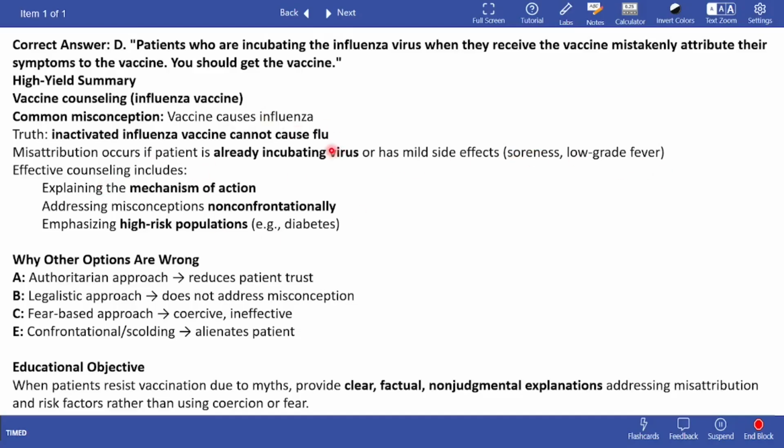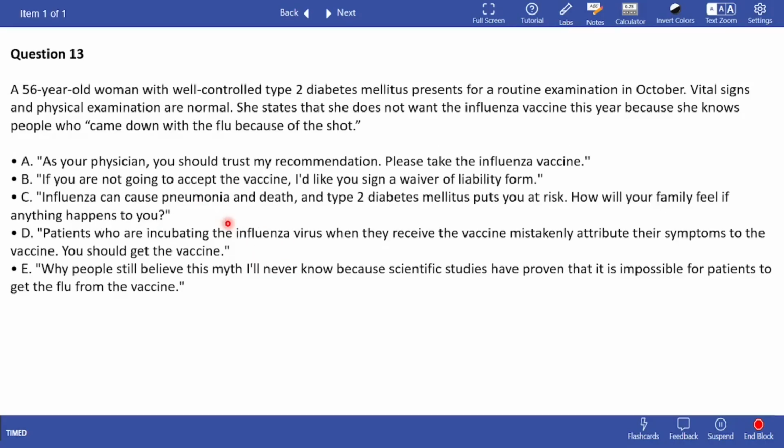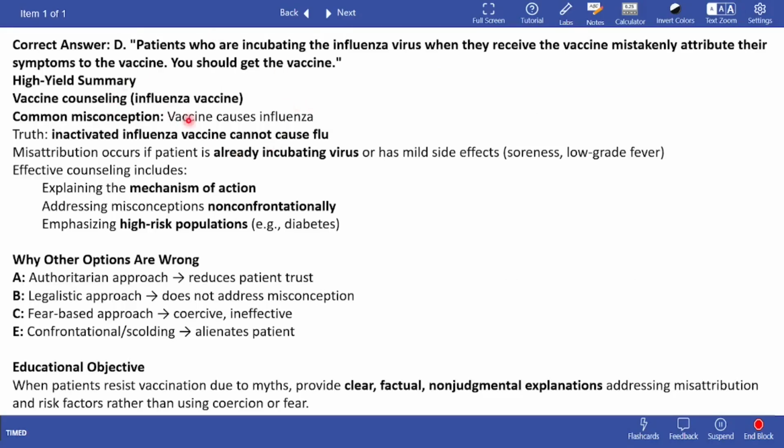Then, if the patient already has a virus, then the vaccine cannot really do anything because it works on preventing the viral infection. Effective counseling includes explaining the mechanism of action, addressing misconceptions, and emphasizing high risk populations of diabetes. So she is diabetic, right? So that's why we're telling them that you should get the vaccine.